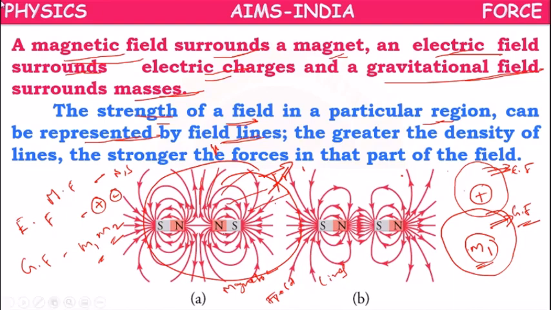The field lines represent the strength of the field, so the greater the density of the lines, the stronger the force. If you compare the part between the North Pole and South Pole, in this place field lines are more, and in this place field lines are less.